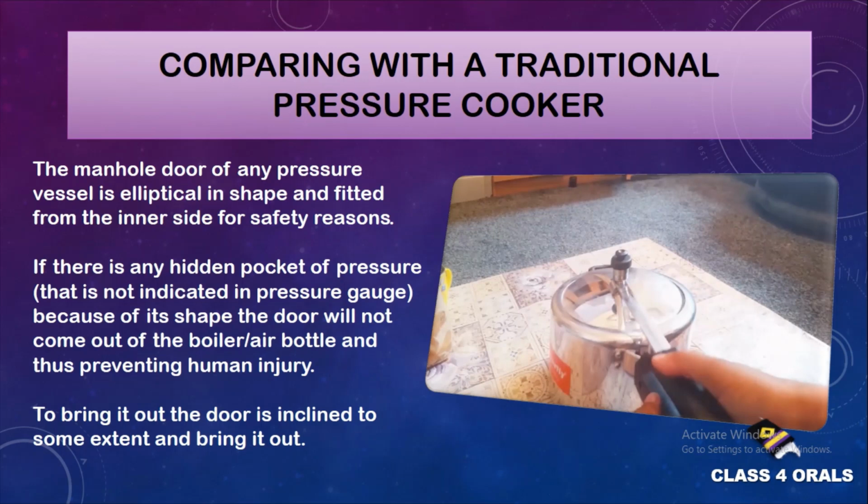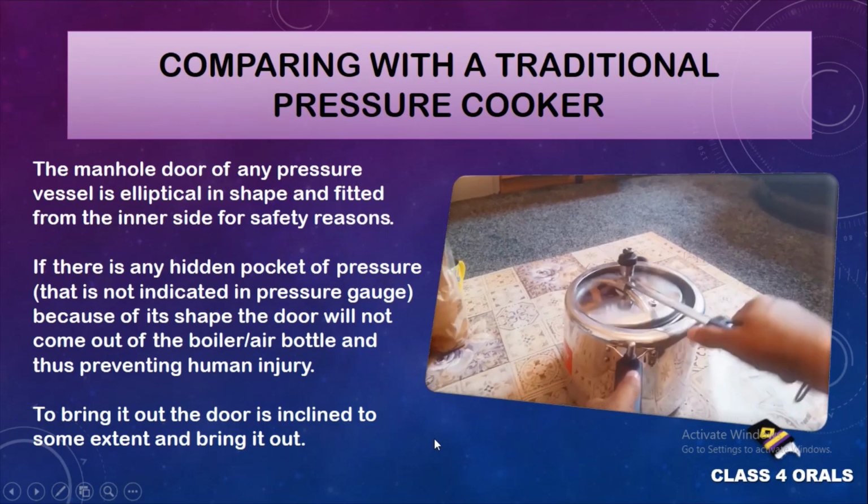If there is any hidden pocket of pressure which is not indicated in the pressure gauge, because of the shape of the door, it will not come out of the boiler or the air bottle, because in the air bottle also we have an elliptical shaped manhole door. Thereby it prevents human injury. Let us see the video of how the pressure cooker lid is opened.